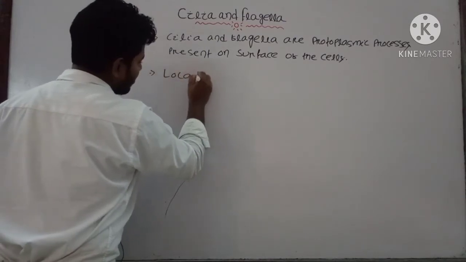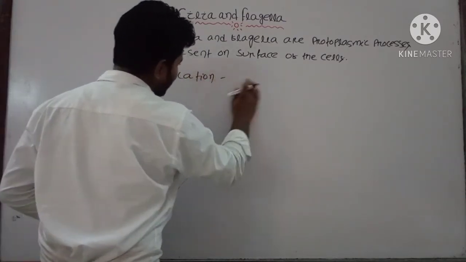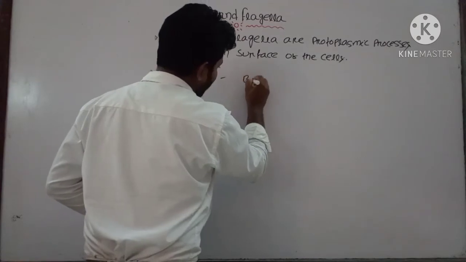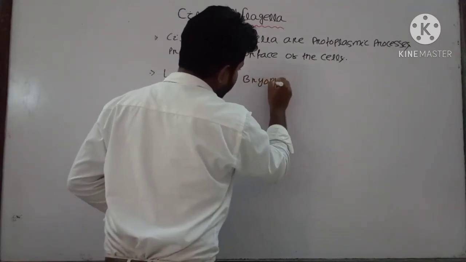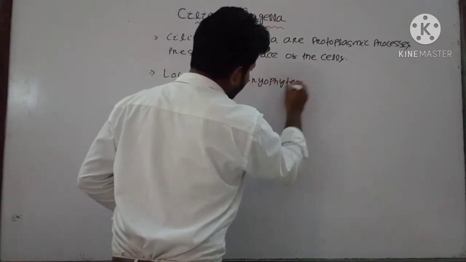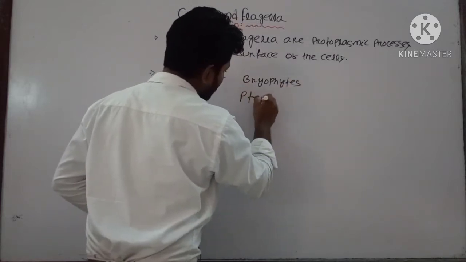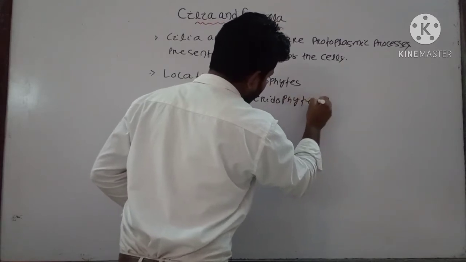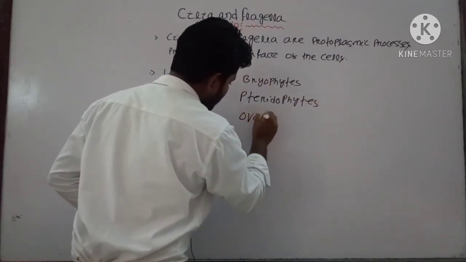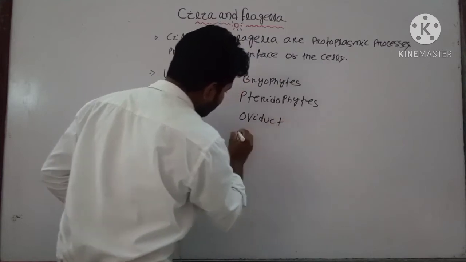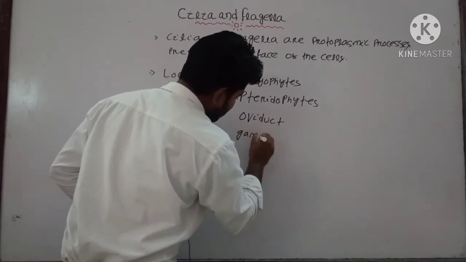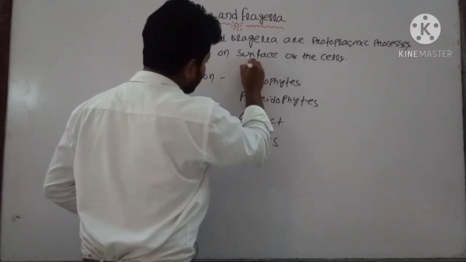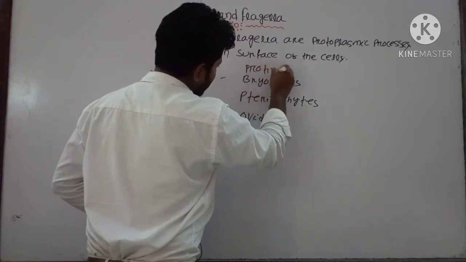If you consider the location, mostly you can find cilia in bryophytes, pteridophytes, oviduct, gametes, and protista.